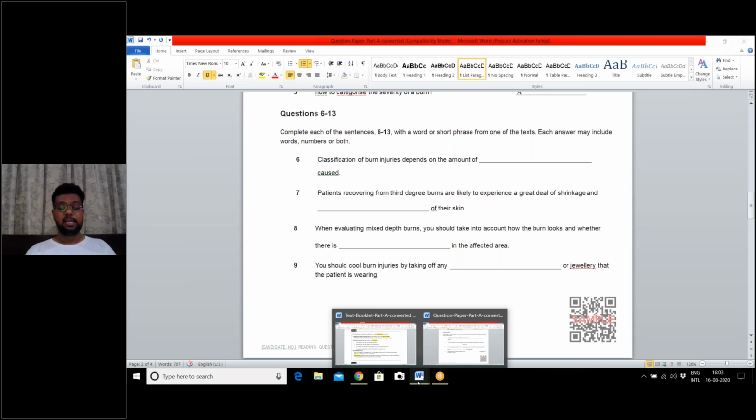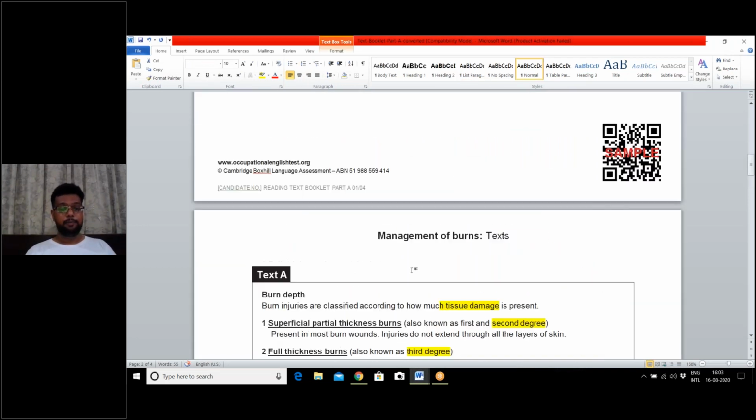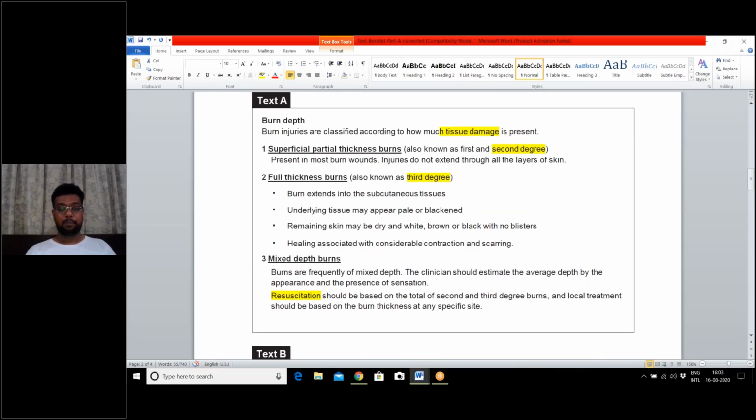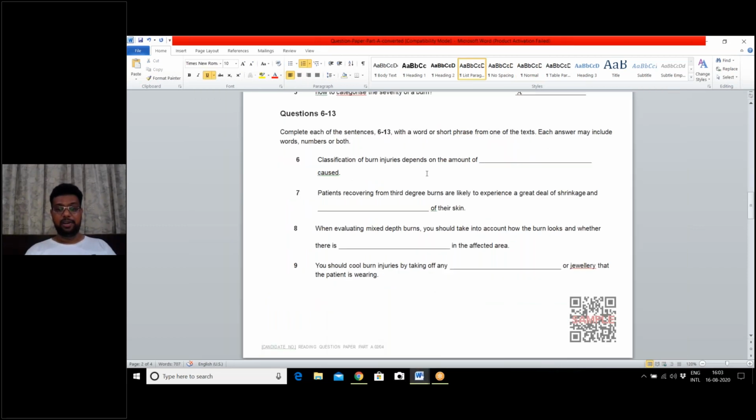Classification of burn injuries depends on the amount of... Yes, tissue damage. Very nice. The answer is tissue damage, the amount of tissue damage.